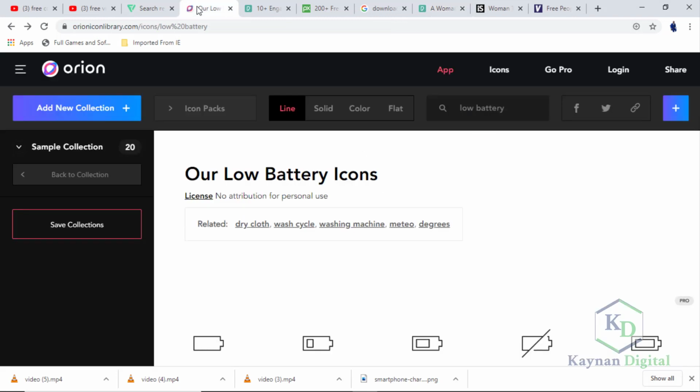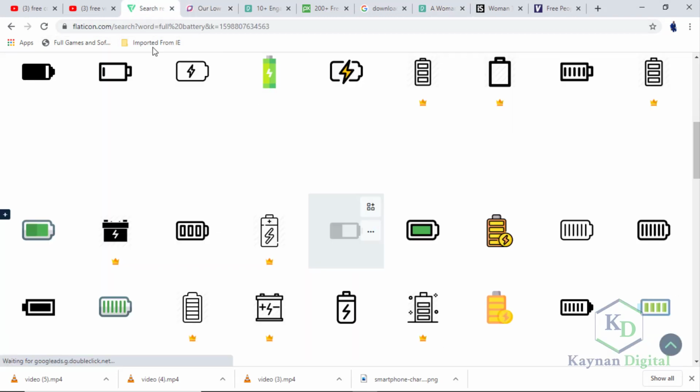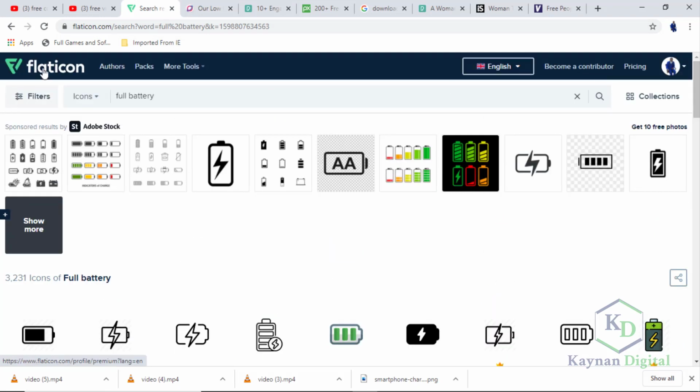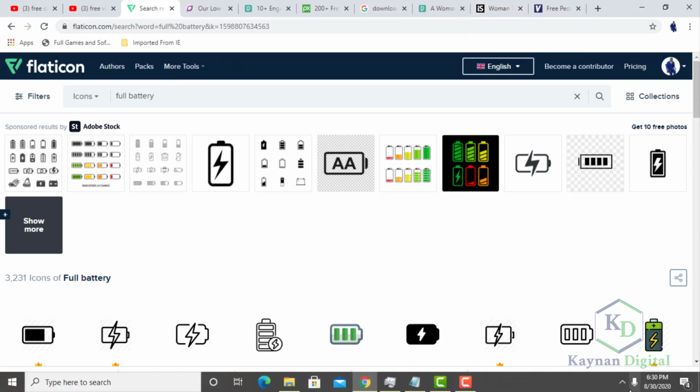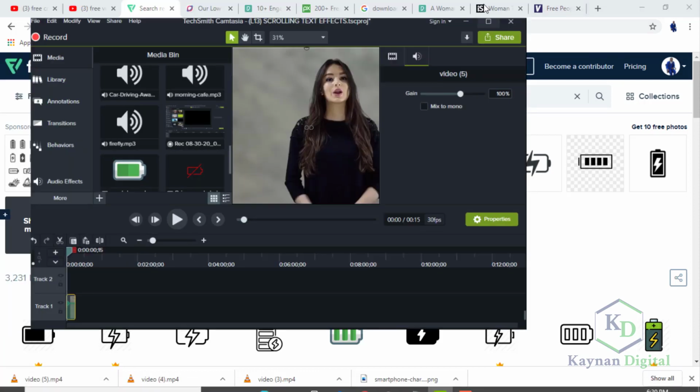And for the icons, the low battery icons, you can download them from Orion Library. I downloaded from Orion Library and from Freepik, from Flaticon rather. Okay, so you just download them. Let's go back to our video.